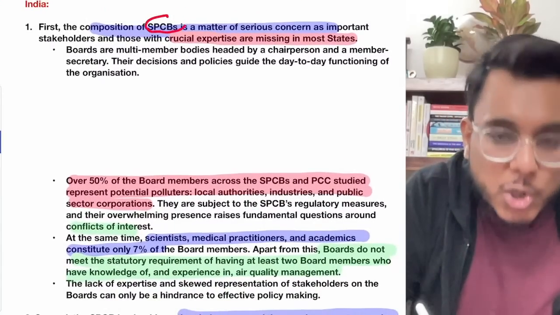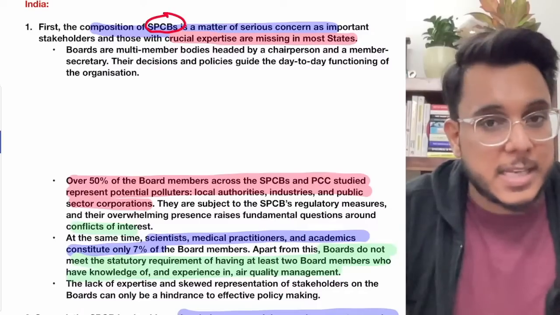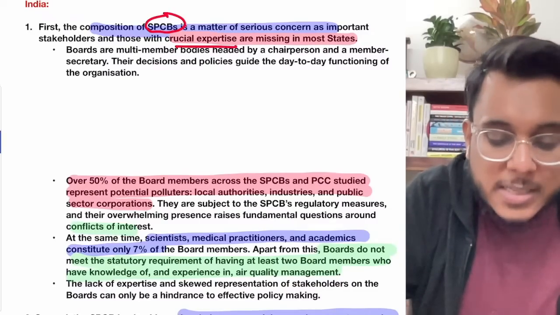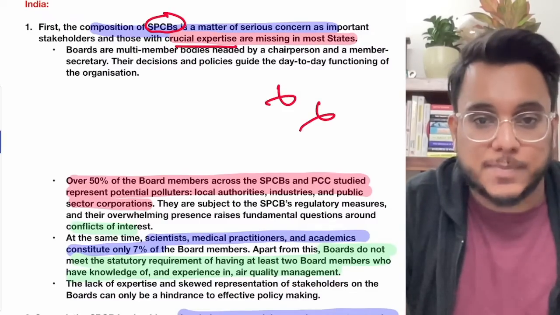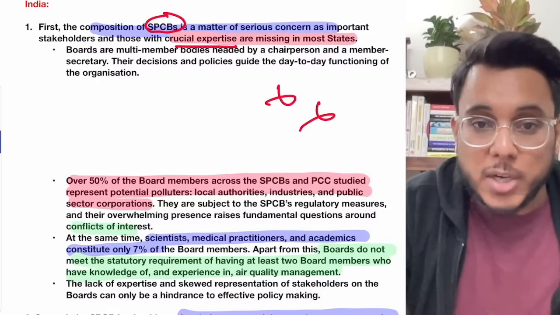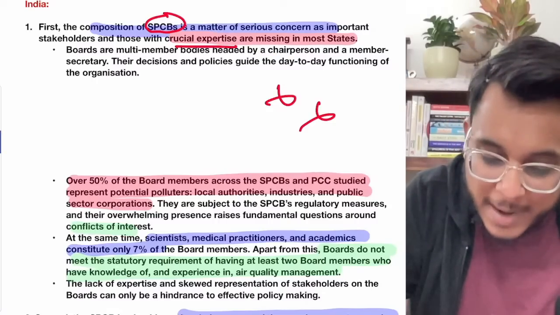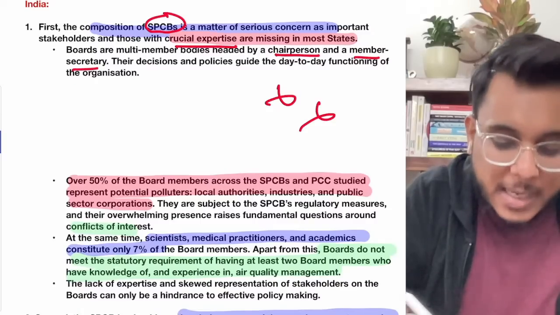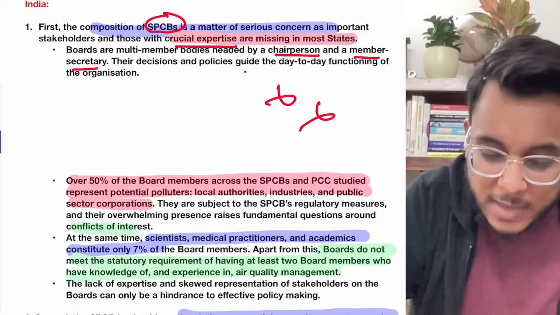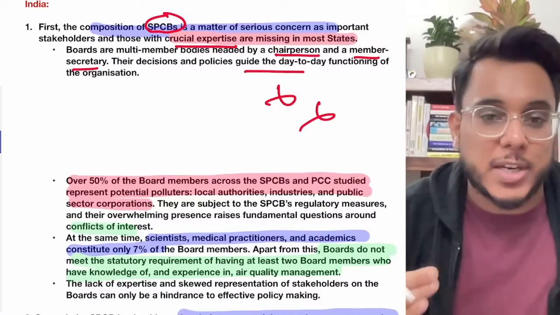Number one, the composition of SPCBs. It is a very serious matter of concern. The experts are missing from these particular bodies. Now when we talk about these State Pollution Control Boards, these boards are headed by a chairperson and a member secretary, and their decisions will provide how day-to-day functioning will be done.